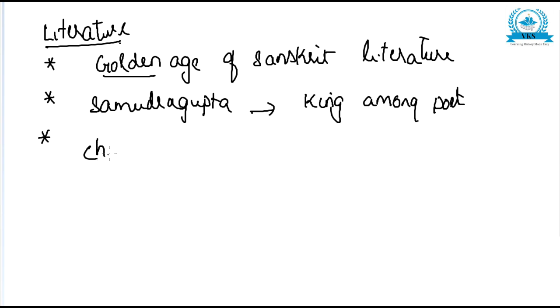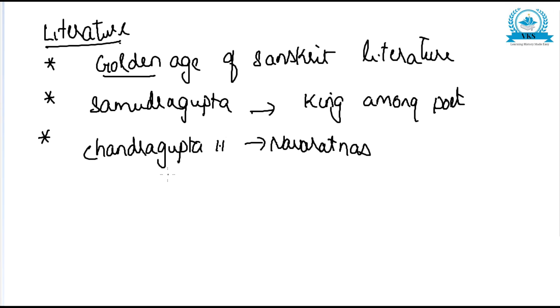And Chandragupta too had the Navaratnas in his court. So that also was a very notable thing. So the Gupta age is called the golden age of Sanskrit literature. Samudragupta was called the king among poets. Chandragupta too had Navaratnas in his court.